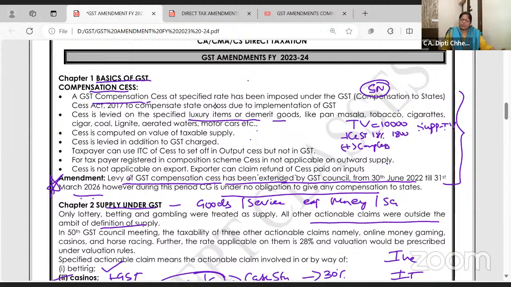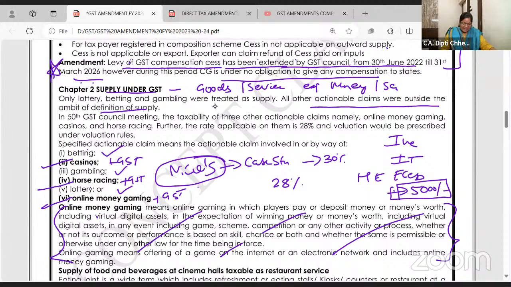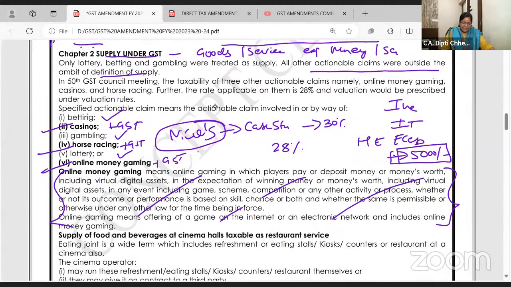How many chapters are over, beta? Compensation cess is going to be collected till March 2026. And supply under GST will now include casinos, horse racing, online gaming.